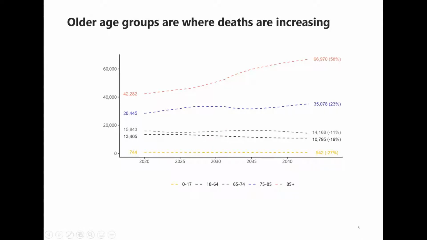If we look at future decedent populations by age group, we can clearly see the growth in deaths is for those dying when they're older, particularly those aged 85 and over. So the specific needs of older members of the decedent population are going to have a bigger impact on future demand.